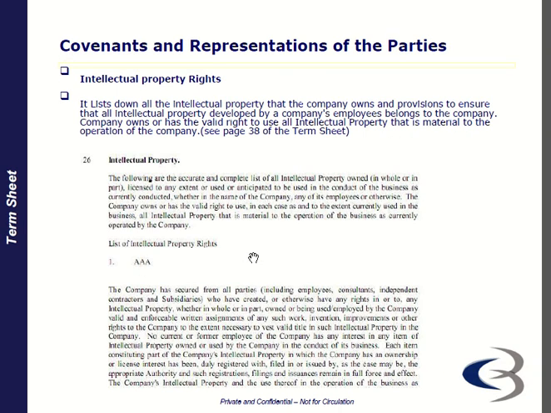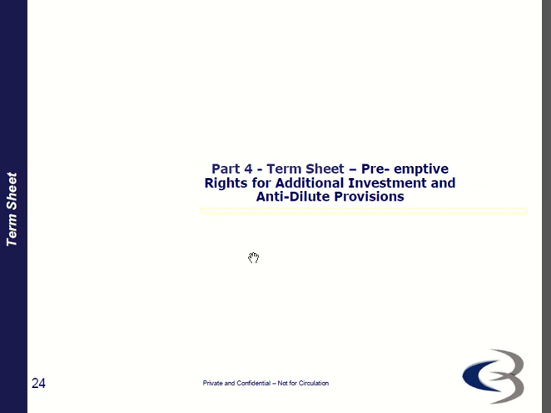Next thing, it's intellectual property rights. Let's say something that can be tangible is an intellectual property right, IPR. The company owns, and has provisions to ensure, that all the intellectual property developed by the company's employees belongs to the company only. The company owns and has the valid right to use all the intellectual property that is material to the operation of the company. The following is an accurate and complete list of intellectual property owned, licensed or used by the company. So this one is that.